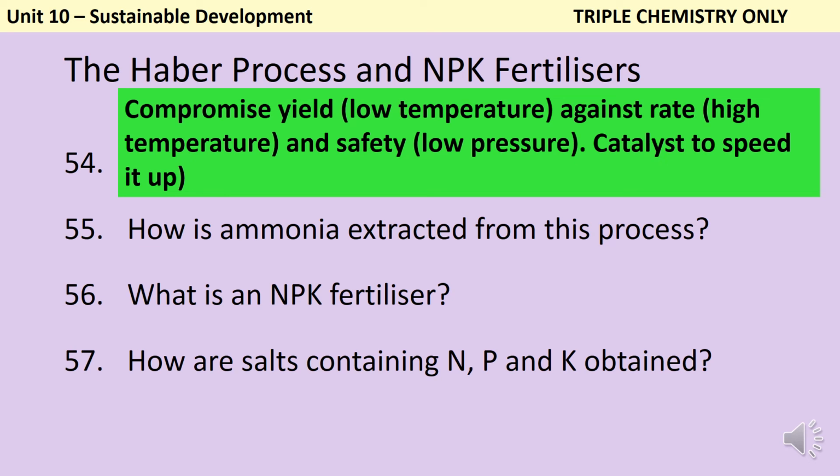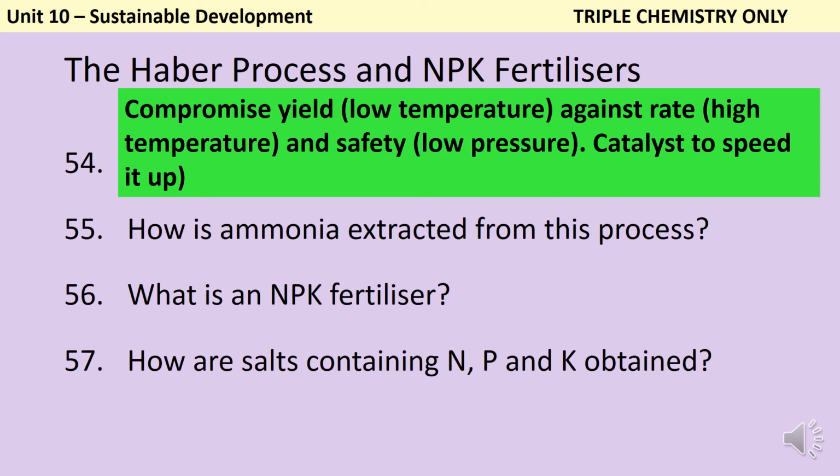Increasing the pressure is both going to speed up the reaction and increase the yield of ammonia, but also if the pressure gets too high, it gets very expensive and also quite dangerous. So we stop at about 200 atmospheric pressures because that's going to give us a reasonable yield and a reasonable speed, but it won't be too dangerous. And then because the reaction is quite slow still, we use this iron catalyst to speed it up.